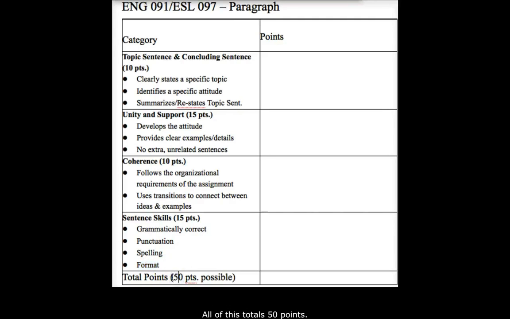All of this totals 50 points, so every time you write a formal paragraph for me in this class, it will be out of 50 points. When I return this rubric to you, I will indicate on this side of the rubric the points that you earned for each of these 4 categories. Additionally, I may write a few short comments here, and I usually will write a few short comments directly on your paragraph to point and highlight the things that you did successfully and the areas where you need to continue working to improve.